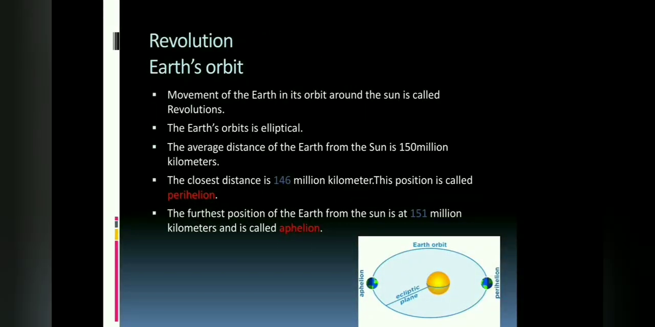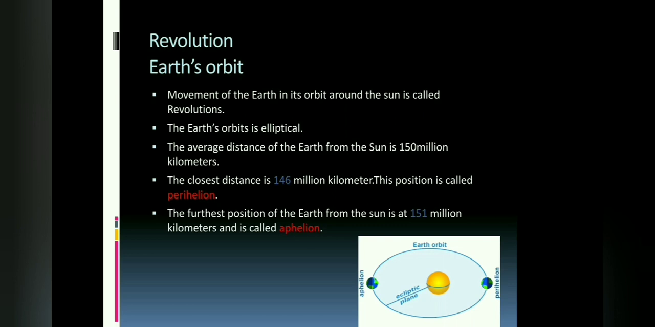Now we start revolution, beginning with the topic Earth's orbit. Movement of the Earth in its orbit around the Sun is called revolution. The Earth's orbit is elliptical. The average distance of the Earth from the Sun is 150 million kilometers. The closest distance is 146 million kilometers. This position is called perihelion, and the furthest position of the Earth from the Sun is at 151 million kilometers, and it is called aphelion.